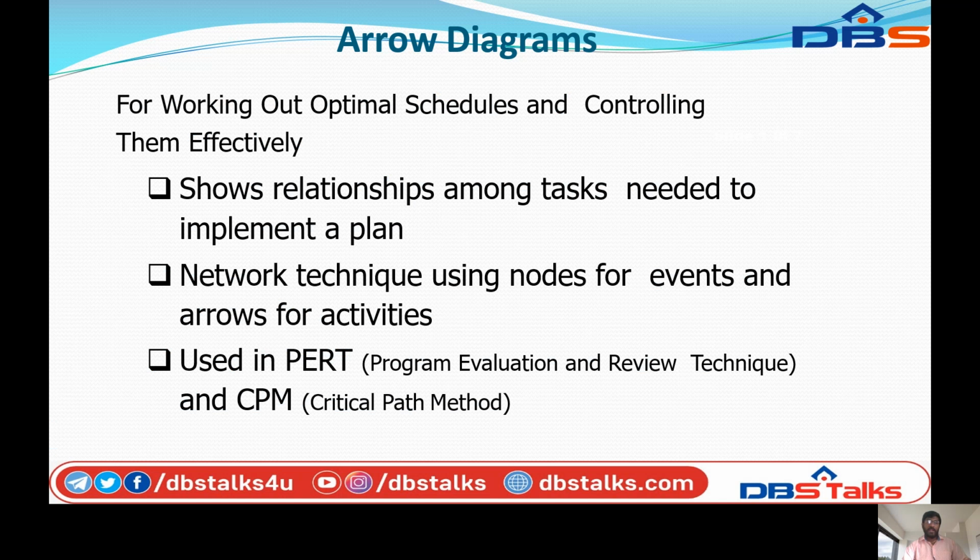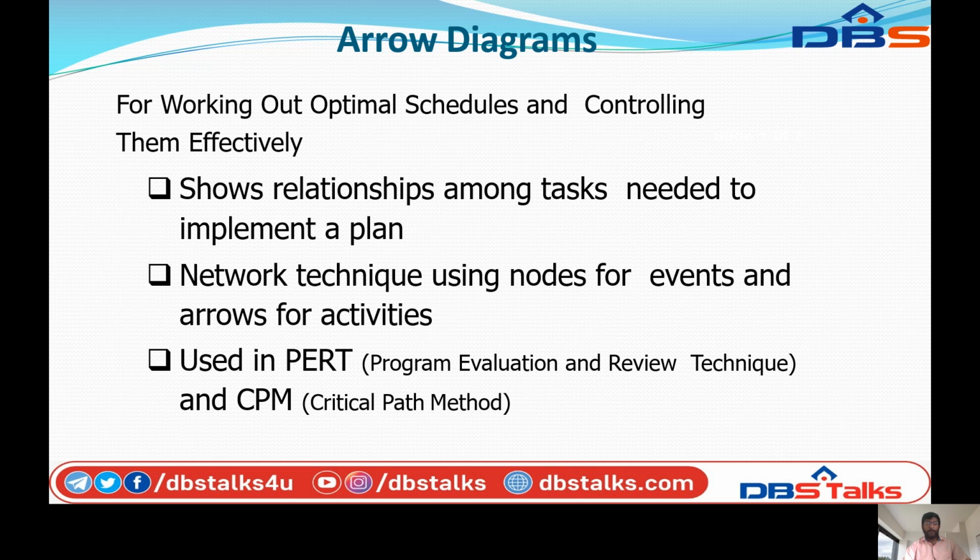Next, we go to the arrow diagram, used for working out optimal schedules and controlling them efficiently. It shows relationships among tasks needed to implement a plan, using network techniques with nodes for events and arrows for activities.